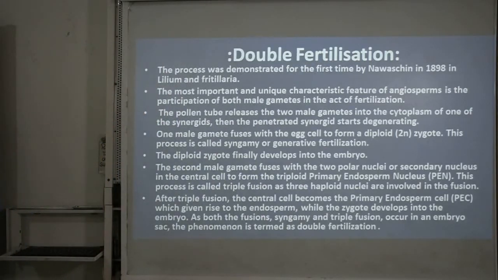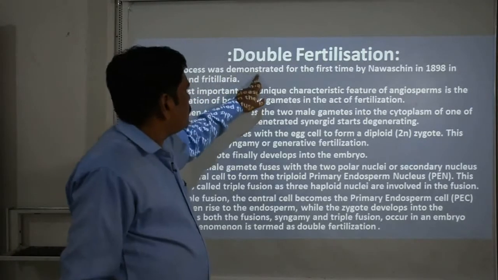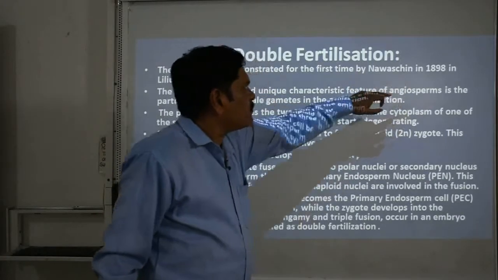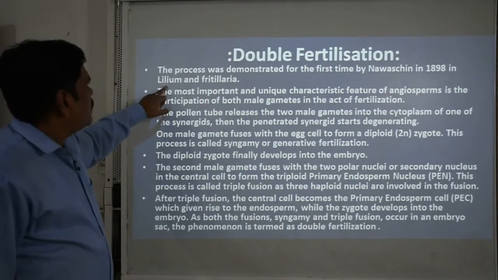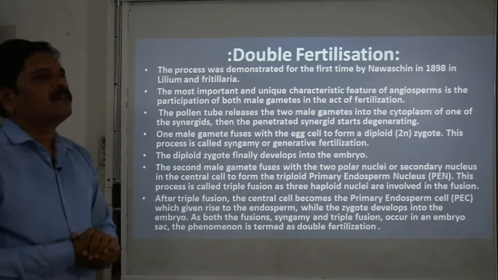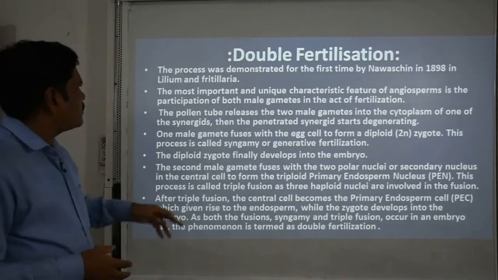During double fertilization, we can learn that the process was demonstrated for the first time by Nawaschin in 1898 in Lilium and Fritillaria. So this event was discovered in 1898 by Nawaschin.